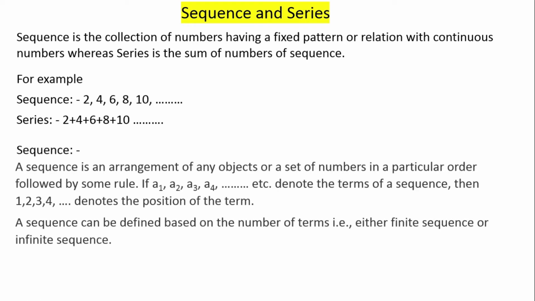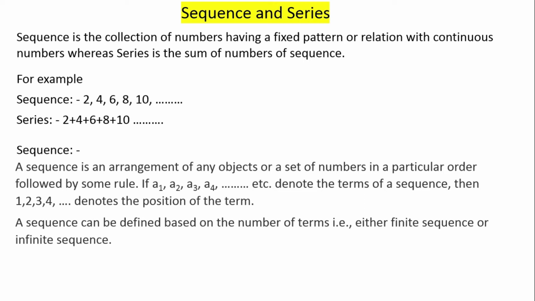So a sequence is an arrangement of any objects or set of numbers in a particular order followed by some rule. Like if A1, A2, A3, A4 are in the sequence, then 1, 2, 3, 4 denote the position of the term. Like A1 is the first term, A2 is the second term, and so on.